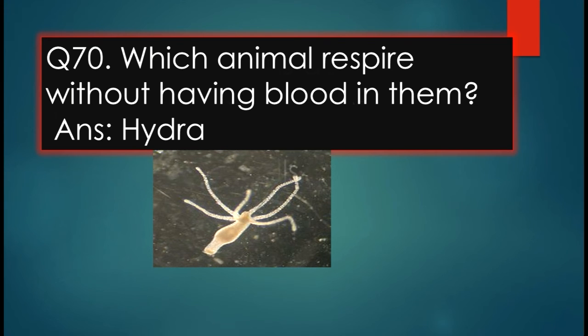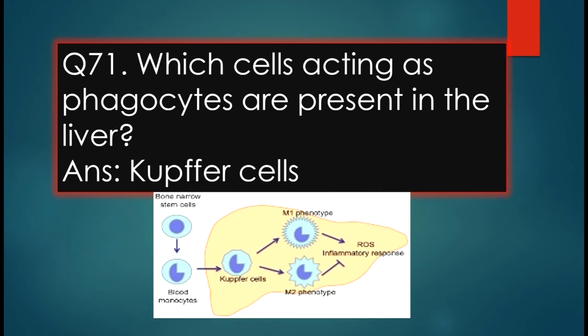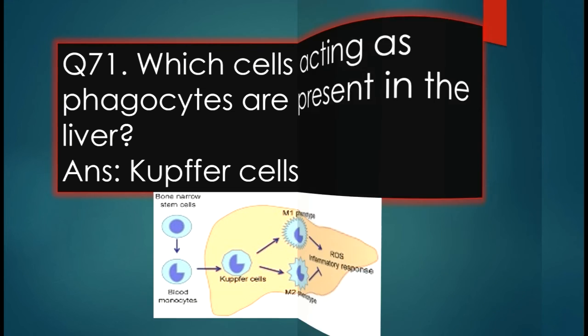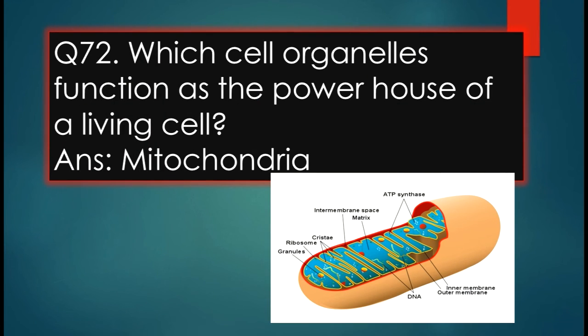Next question: which cells acting as phagocytes are present in the liver? Answer is Kupffer cells. Next question: which cell organelle functions as the powerhouse of the living cell? Answer is mitochondria. And the currency of the cell is called ATP. ATP is adenosine triphosphate. ADP is adenosine diphosphate.